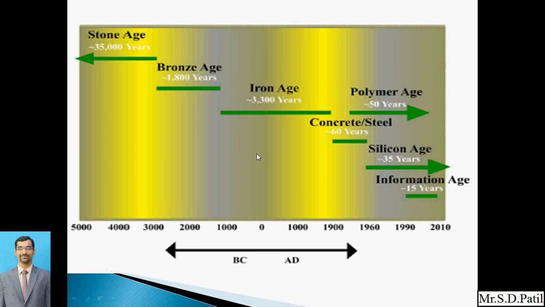Here on this slide some figures are shown, and here it says BC and AD. So what is the meaning of all those things? Our calendar has been divided into two parts. The calendar era is called Anno Domini. When Anno Domini started, the year was set as 0. And the years before that are called Before Christ, that is BC.